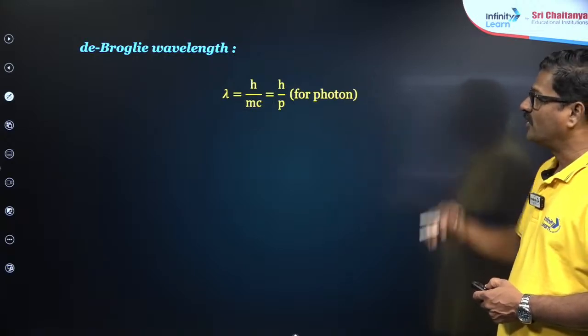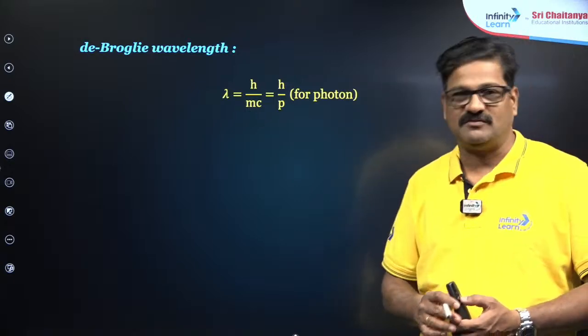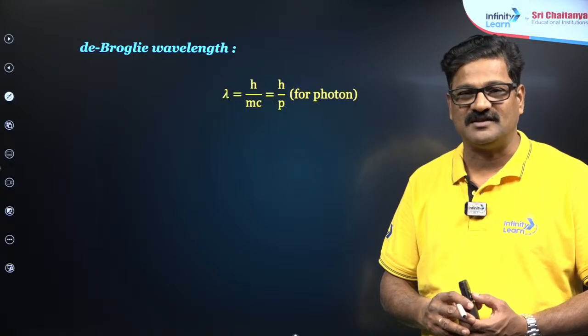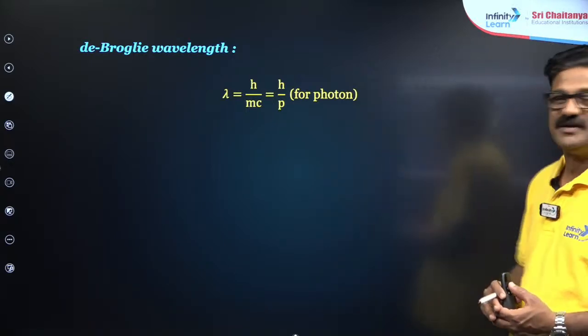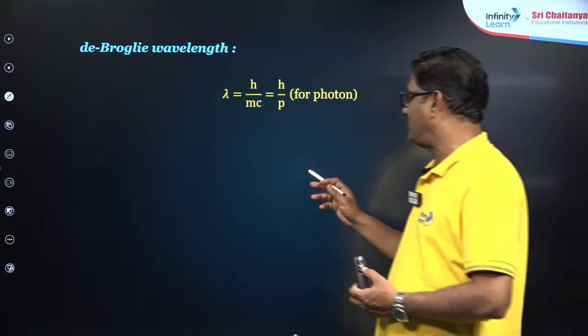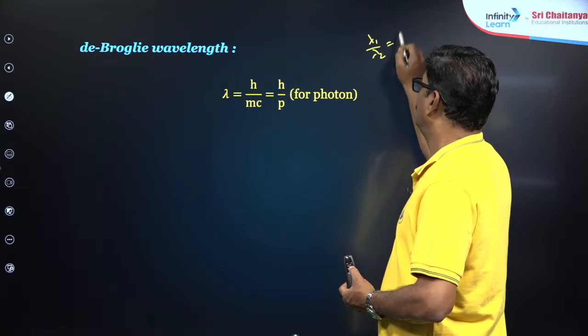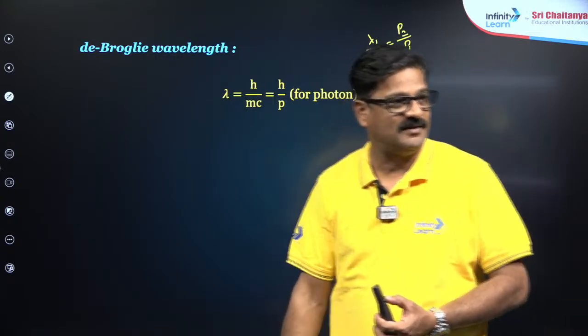De Broglie wavelength: an electron and any particle in motion will have wave behavior as well as particle behavior, and the wavelength is inversely proportional to its momentum. So lambda is equal to h by mv, or h by p, and lambda 1 by lambda 2 is equal to p2 by p1. P is the momentum.